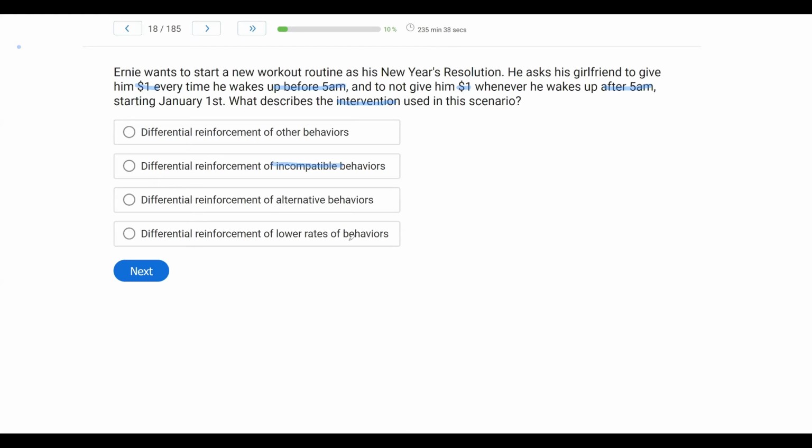It isn't lower rates of behavior because we're teaching a new behavior. We're trying to teach or increase Ernie's ability to wake up before 5 a.m., not lower the rate of an already existing behavior. So, Ernie's girlfriend is going to be using differential reinforcement of incompatible behaviors.